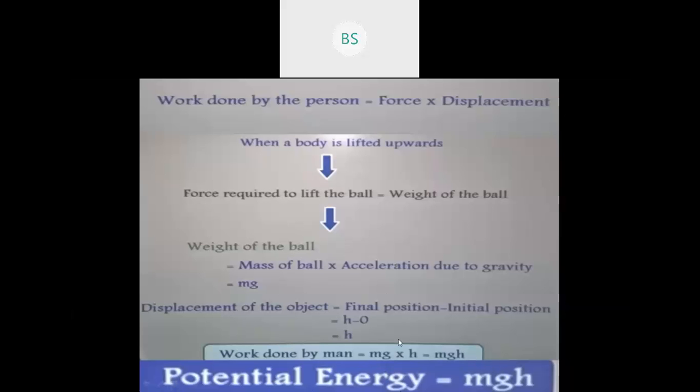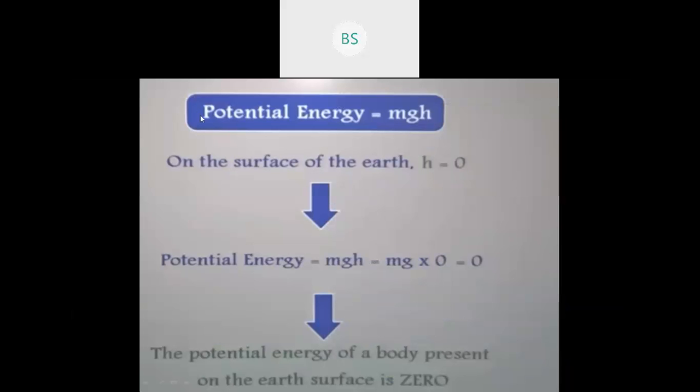So, clear about the derivation of potential energy? Any doubt here? Can we go ahead? Can you hear me all? Okay. So let us move to the next. So what is potential energy? Derivation, that is mgh. So how did we get mgh? You know that. We have taken the force into displacement because work is involved in this. Okay. So now, potential energy is what? mgh. Now let us take one more example.